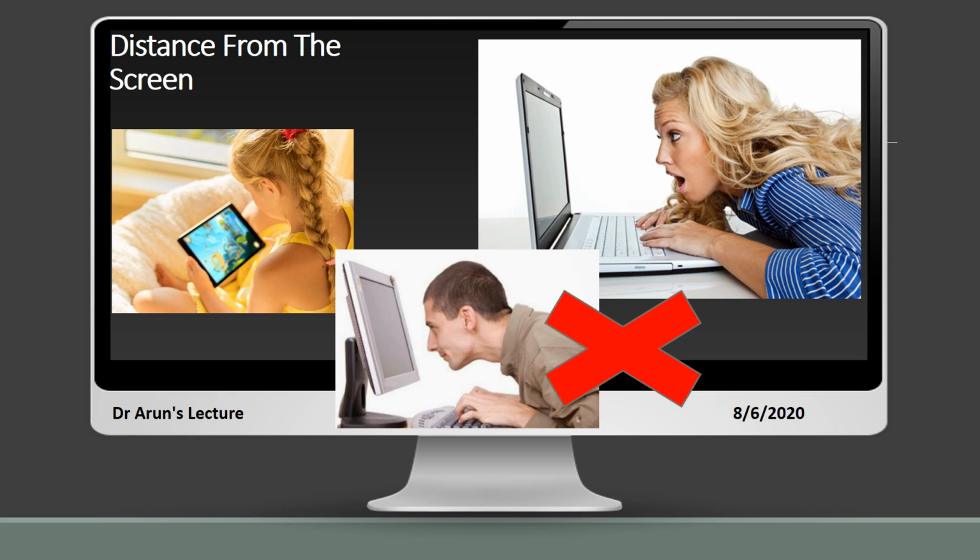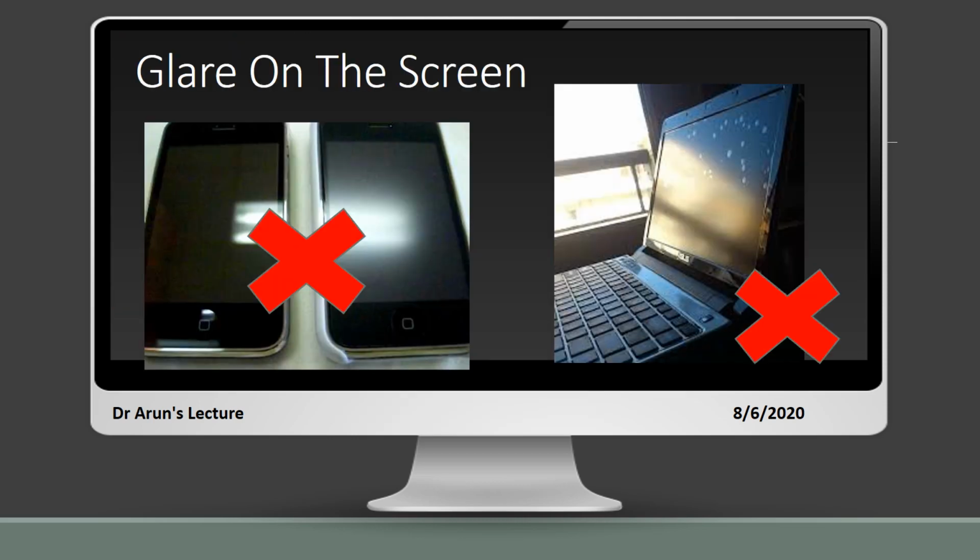The second is the effect of glare, or otherwise reflection. Most commonly, the overhead lights which are behind our screens, especially tube lights, are harmful, and when they are reflected on a screen, especially a mobile or a computer, it can cause strain to the eye, and it can lead to discomfort, redness, and other signs and symptoms can follow. And the light source can be of two kinds.